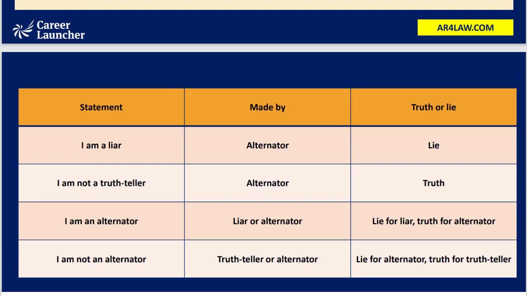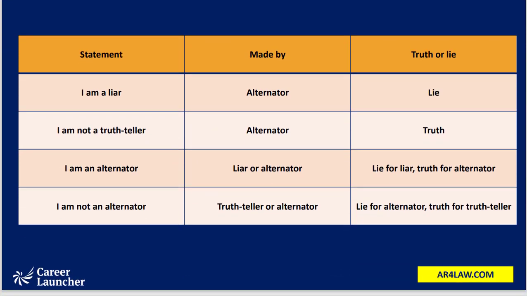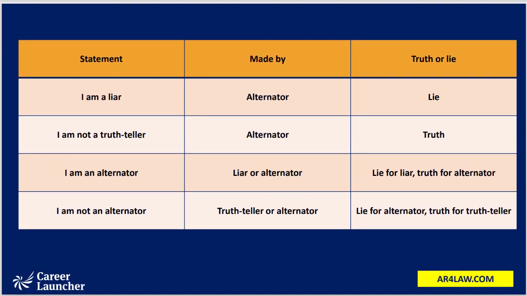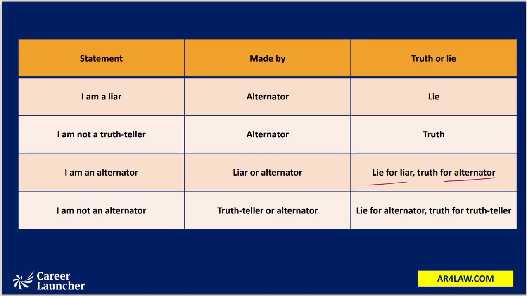And this can be captured in a table like this, which gives you clarity and a summarization of what we have discussed so far. "I am a liar" can only be made by an alternator when he's lying. "I'm not a truth teller" can only be made by an alternator when he's speaking truth. "I'm an alternator" can be made by a liar and an alternator: a lie for a liar and a truth for an alternator. "I'm not an alternator" can be made by a truth teller or an alternator: a lie for the alternator and truth for the truth teller. So this is the basic summarization of what we have discussed so far.